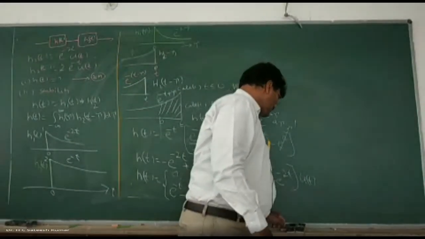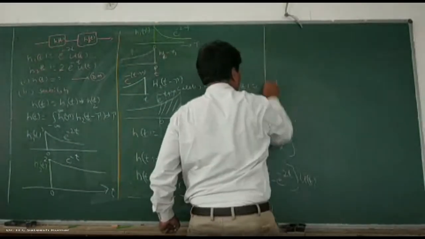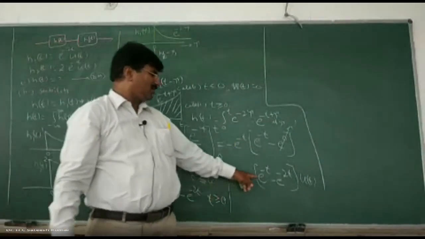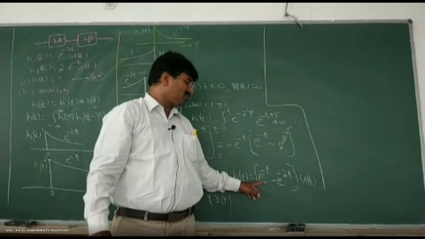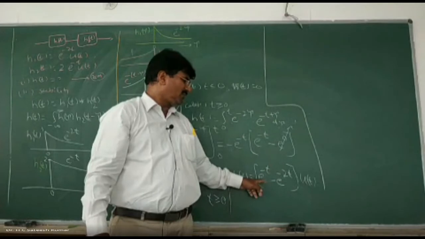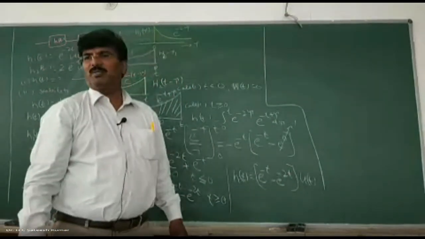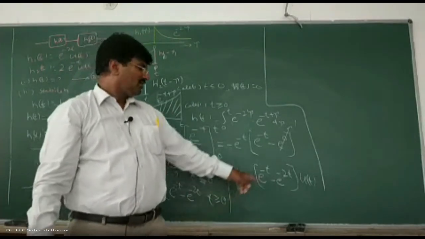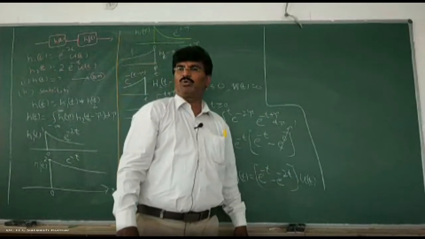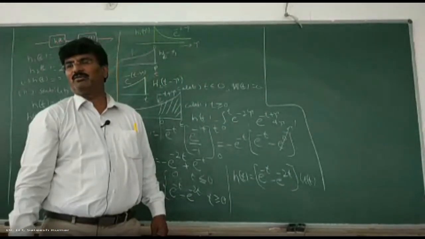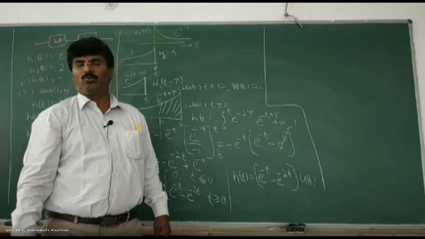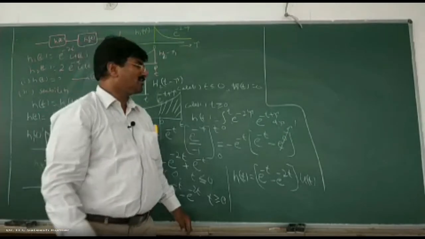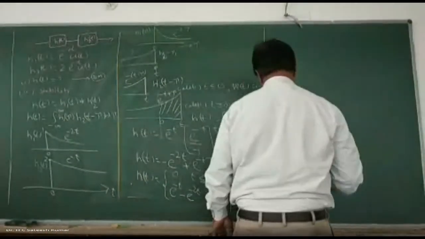So this will fetch you 8 marks up to this point. Now, if you know controls, it is still easy. e to the power of minus t is nothing but e to the power of minus t into u of t. The Laplace transformation of e to the power of minus t into u of t is 1 over s plus 1. And e to the power of minus 2t is nothing but 1 over s plus 2. The poles are lying one at minus 1 and another at minus 2. Poles are lying on the left half of the s plane, so the system is stable. That's it. But for the 4 marks here, we should not use Laplace transformation.